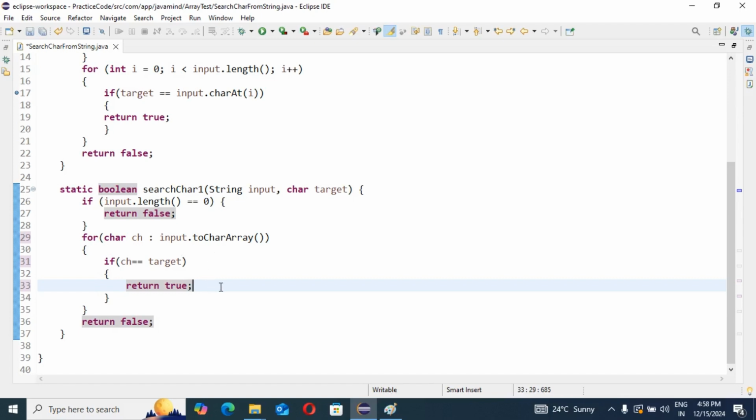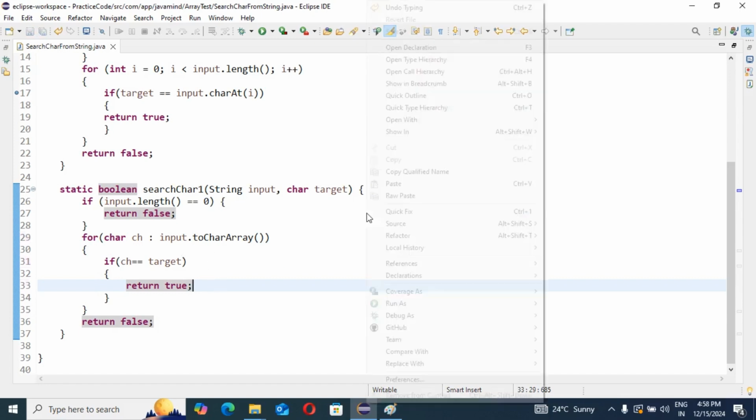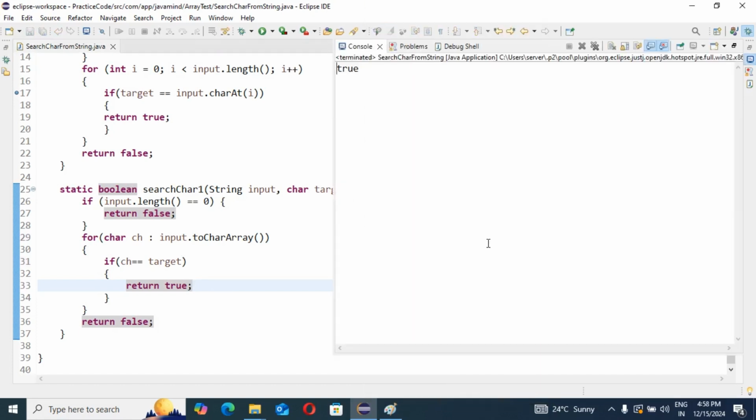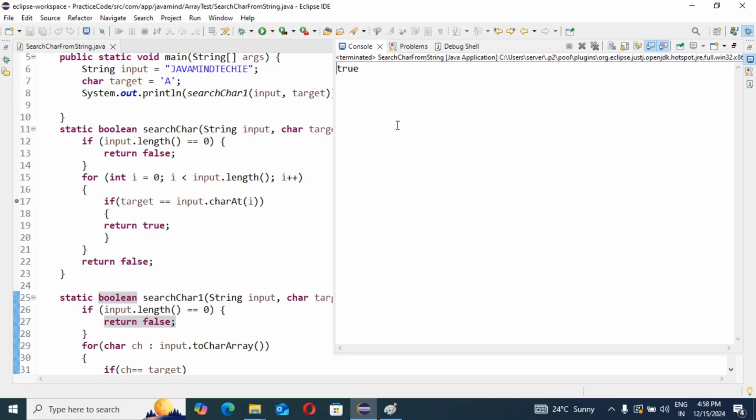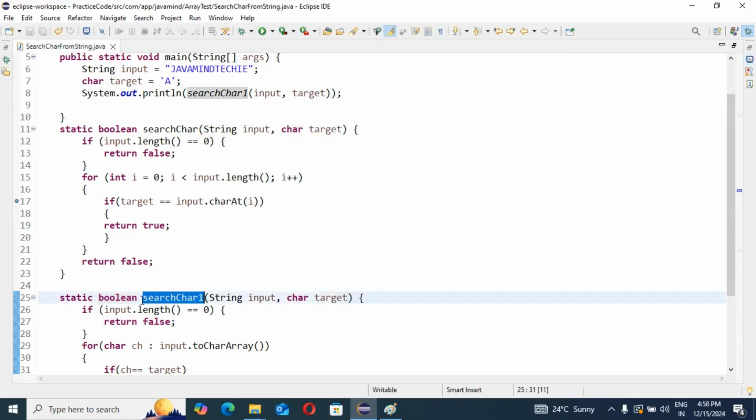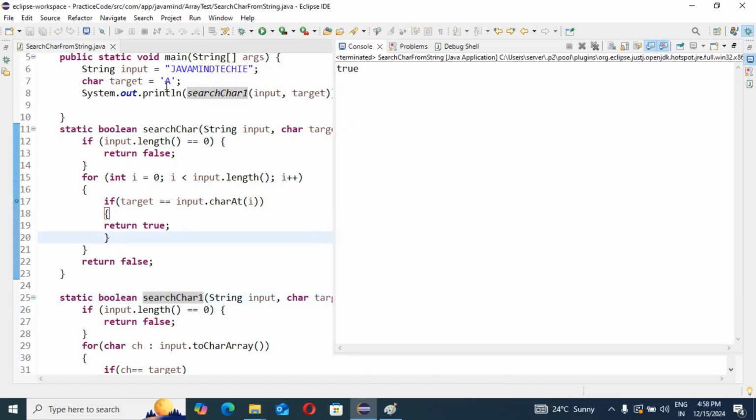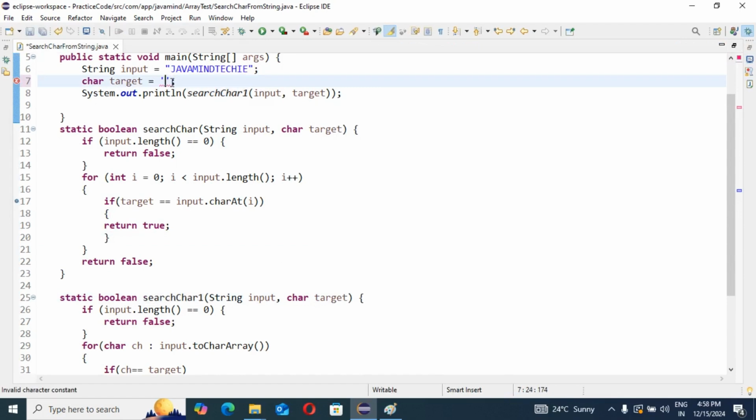Now I am going to run the application. We'll see whether the result comes as expected or not. It's coming true, yes or no? Because this time I am going to call the searchChar1 method. Don't worry about the other method, it is not being called, because I am calling only searchChar1. So true. Now I am going to give y here.